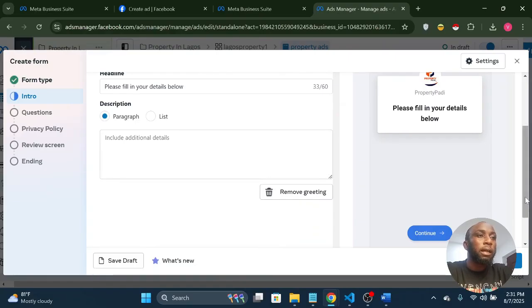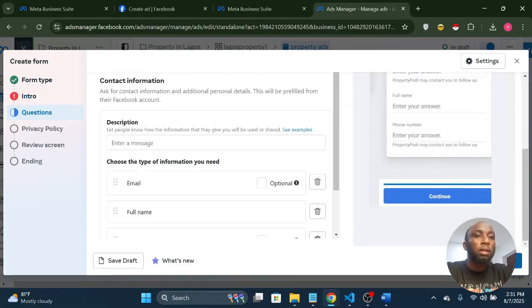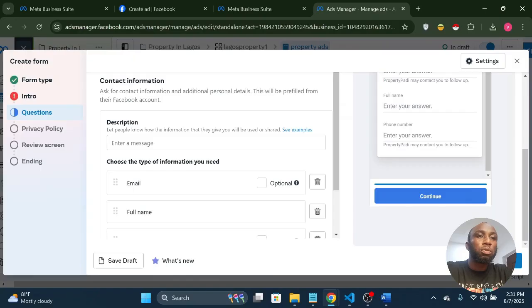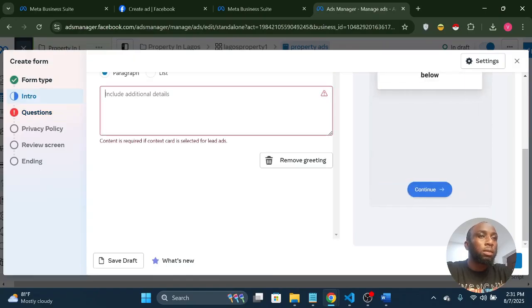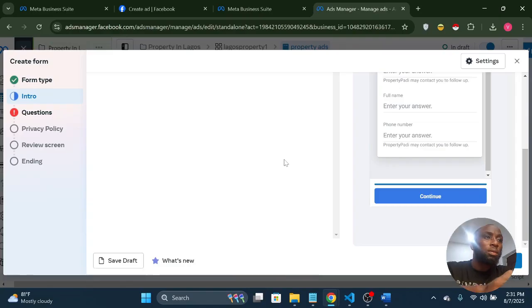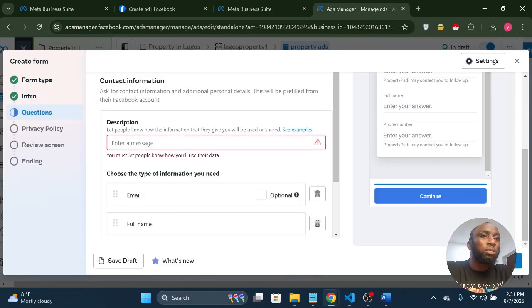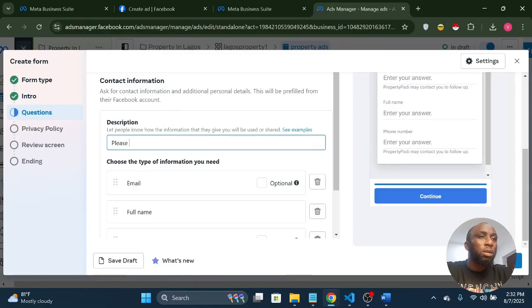If there's any additional information you want, you can add it. I'll just leave it at that. Okay, let's go back. There's an error. So additional, we can remove the greetings altogether. I don't want them. Let's go to the next question. So we can tell them the same. Let's use this to say please fill in